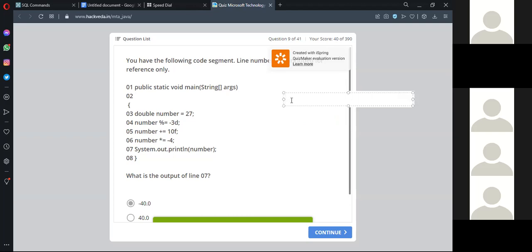Yeah, correct. It will become 27 mod minus 3. First you write it like this: number is equal to number mod -3d. Whenever you see it like this, it means mod -3d. Now, what is the number, 27? How much do you get?